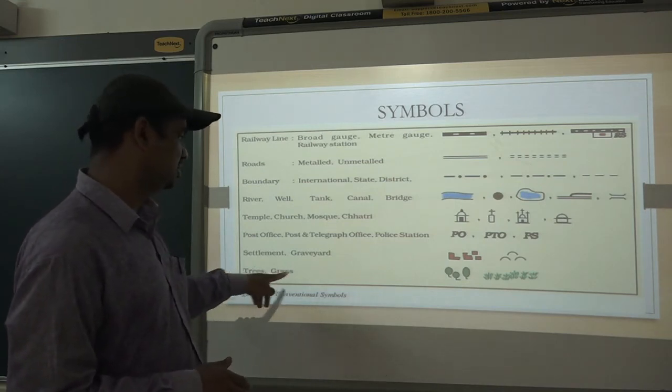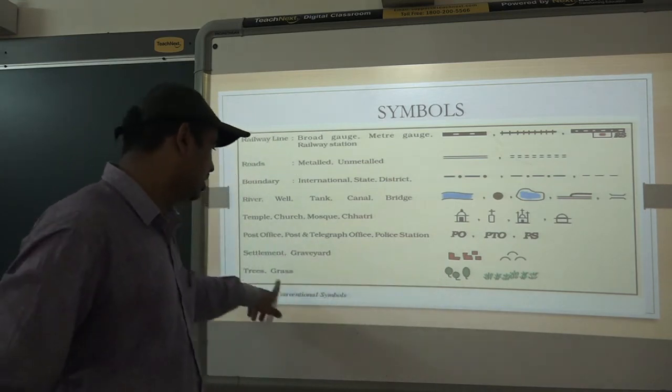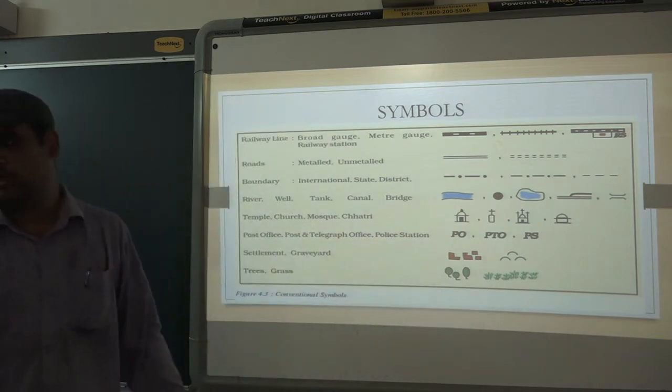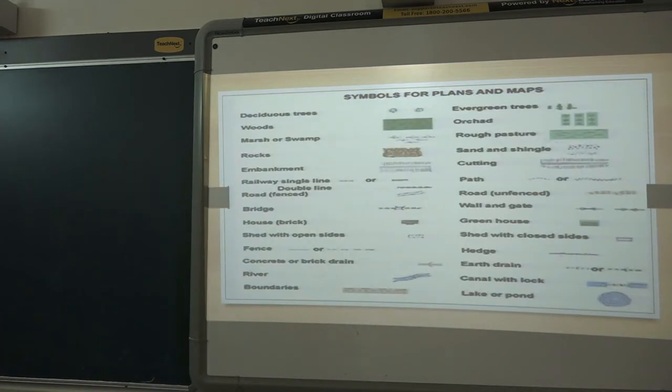Then trees. Trees can be shown like this. Grass, if you want to show it, can be shown this way. More symbols I have shown here, like deciduous trees and woods. Rocks are shown with this symbol.